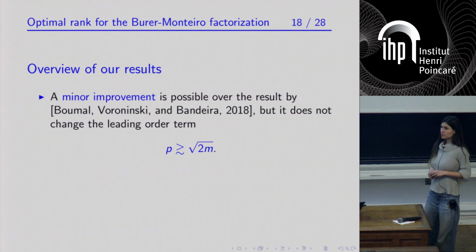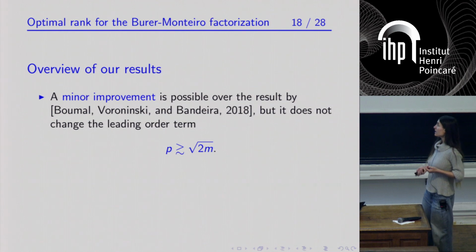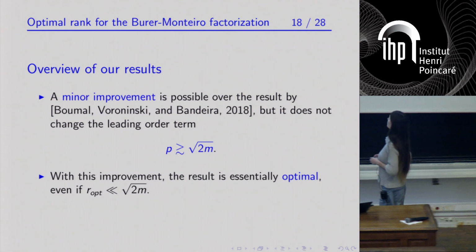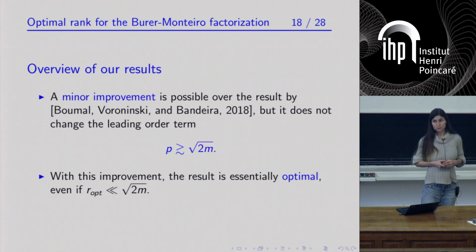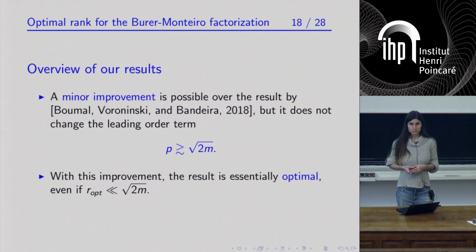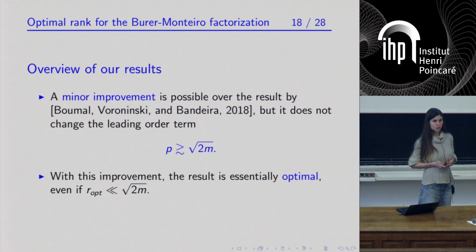You can slightly improve the results by Boumal, Voroninsky, and Bandeira, but it's only a very slight improvement. It does not change the leading order of square root of 2m. And with this improvement, the result is essentially optimal, even if you assume that the optimal rank is much smaller than square root of 2m, in the sense that if the factorization rank is smaller than square root of 2m, then you cannot guarantee that second-order critical points are global minima. There are cost matrices C for which this is not true.